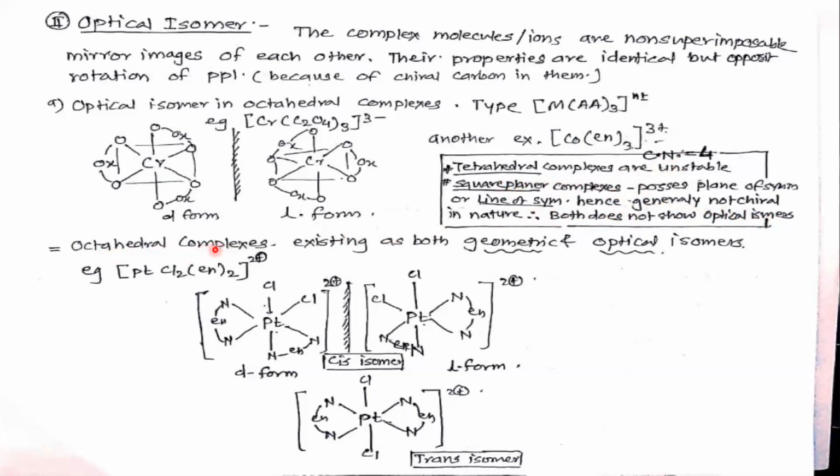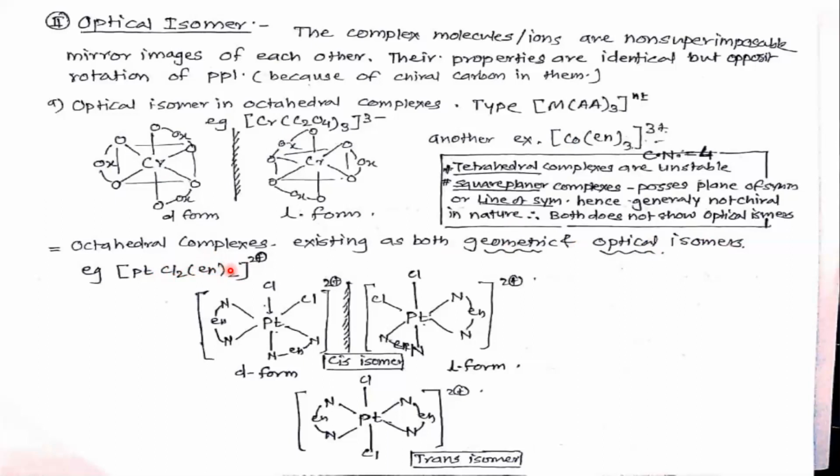Now, octahedral complexes exist as both geometrical and optical isomers. Example, Pt Cl2 bis ethylene diamine. Ethylene diamine has 2 donor atoms, 2 nitrogens.